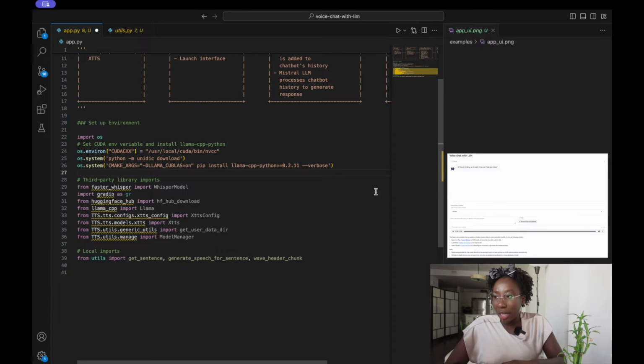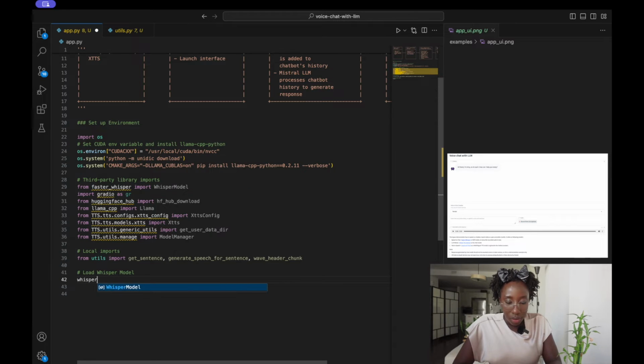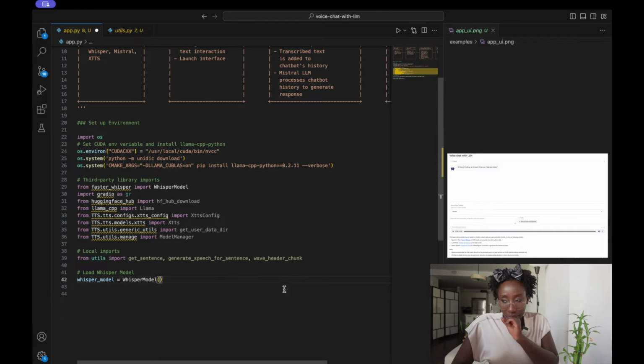So once we're done importing, next we want to go ahead and load our Whisper model. So we are going to be calling the Whisper model from the Faster Whisper library.